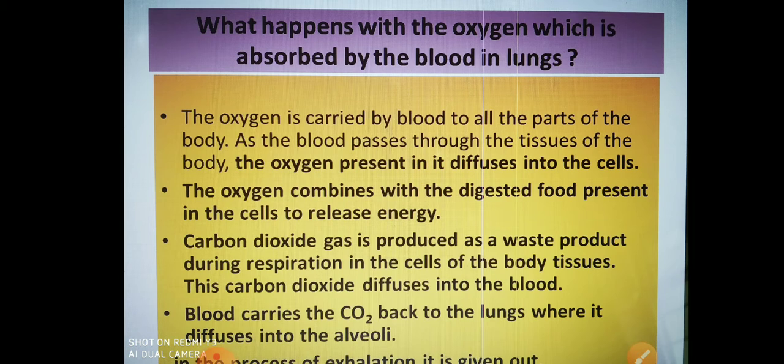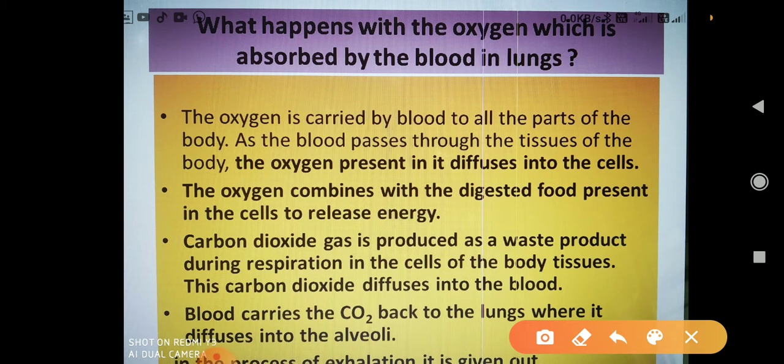Blood passes through each tissue. Then that oxygen is transported to each and every cell of the body. It diffuses into the cells, and the oxygen combines with the digested food present in the cell to release energy. It means glucose plus O2 combine together, they react and release the energy in the form of ATP. This process takes place inside the mitochondria, in the case of aerobic respiration.